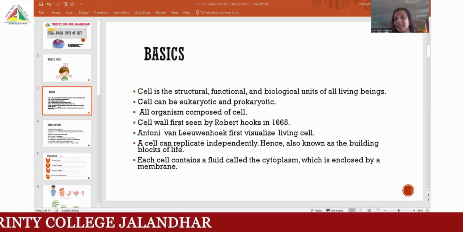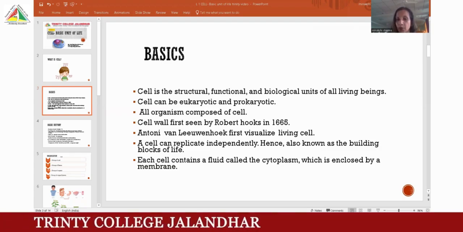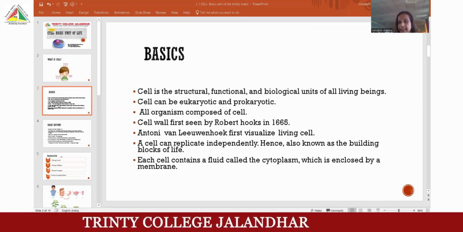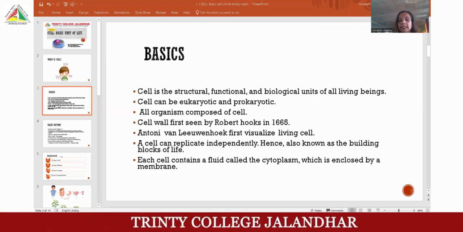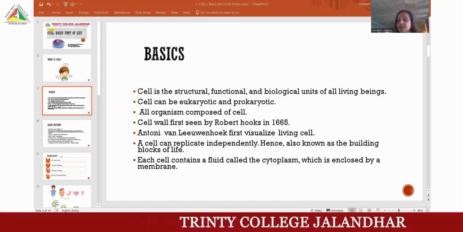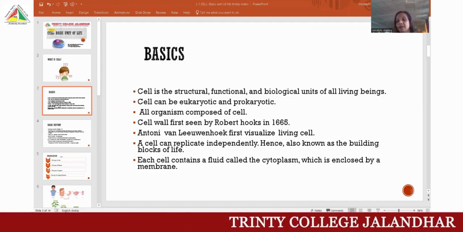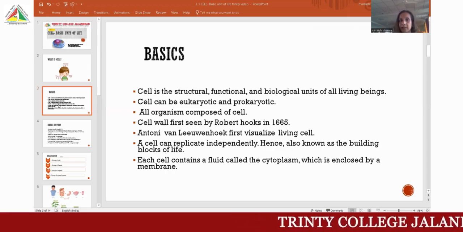The first time the cell was seen was by Robert Hooke in 1665. Then after, Anthony van Leeuwenhoek first visualized the cell in a living organism, like an animal cell. A cell can replicate independently, hence also known as the building block of life.